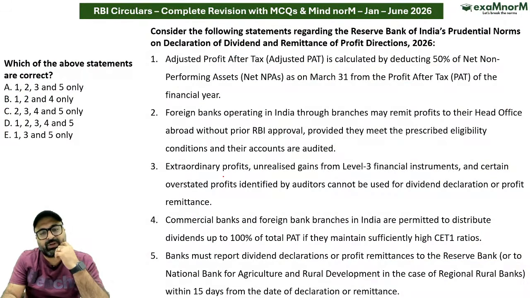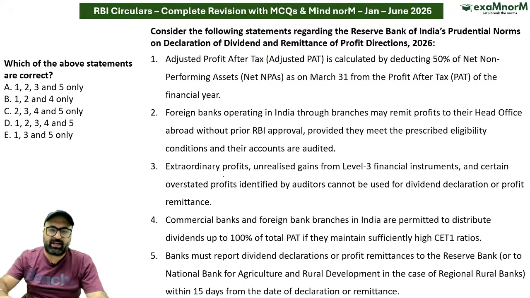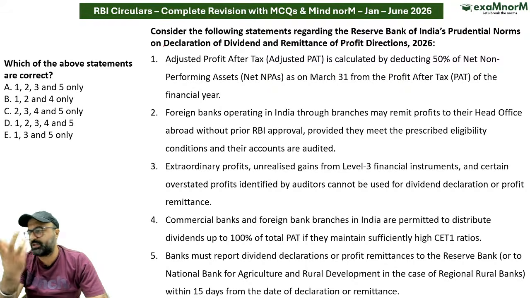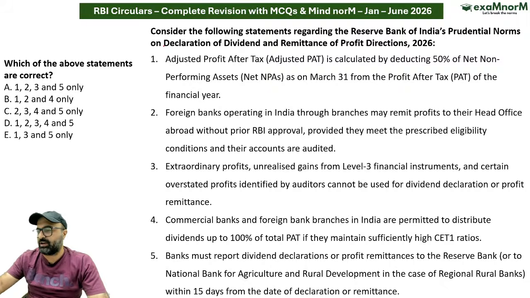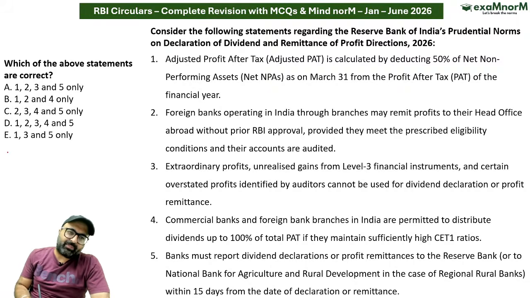Let's see the next question. The next question talks about the Reserve Bank of India's prudential norms on the declaration of dividend and remittance of profit directions. So what points have been announced in the remittance of profit directions? What all points we need to keep in mind, what all points we need to stay with us. That is what I'm trying to discuss. Please pay attention. The first thing is, sir, if you are a bank